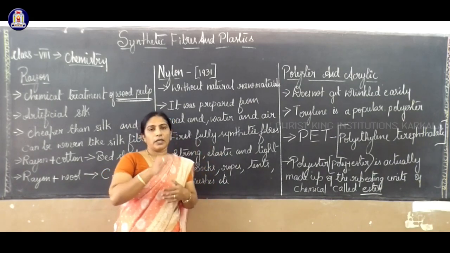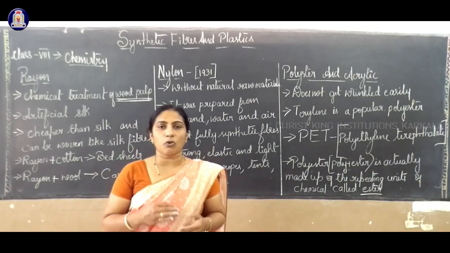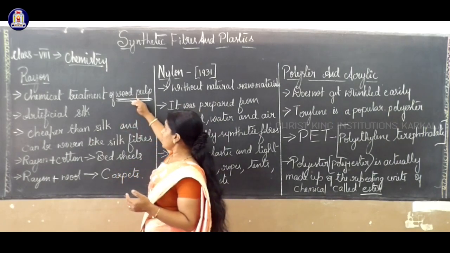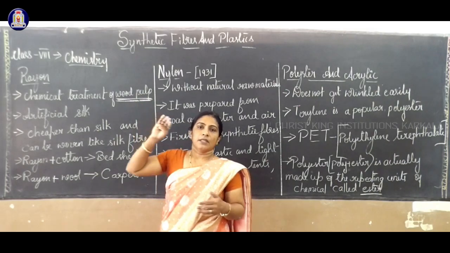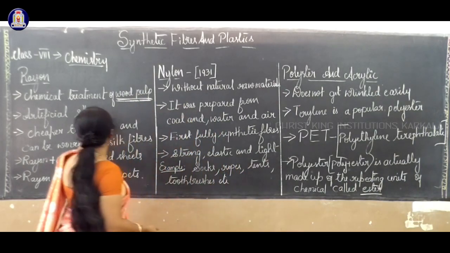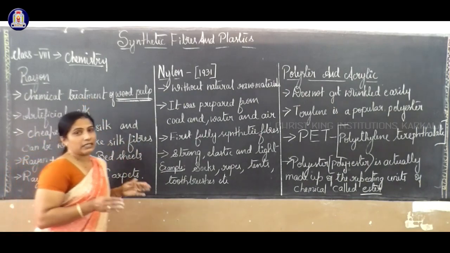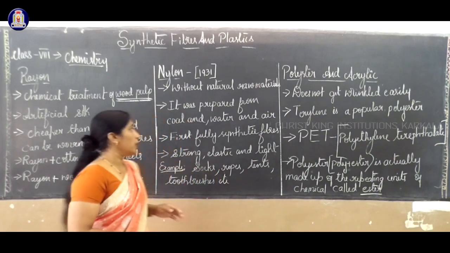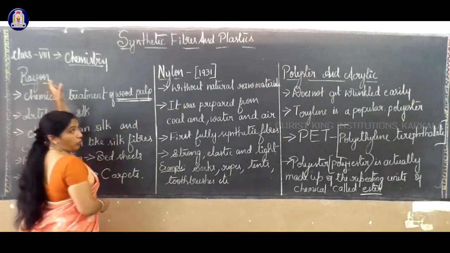They thought of undergoing different processes or chemical reactions. First they introduced wood pulp, underwent different chemical treatments, and got something exactly like silk. But it is man-made, so they gave it the name rayon.